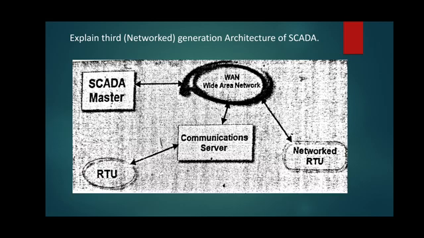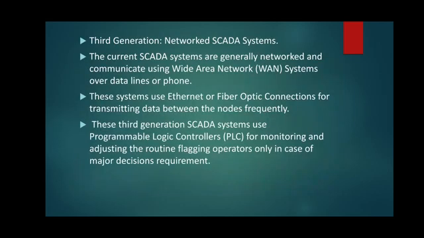Next question, which is asked again for 5 marks, combined it will be for 10 marks. So that is about the third generation architecture of SCADA. Explain the third, also called the network generation architecture of SCADA. So we have to draw the diagram. Here we can see that WAN, wide area network, is used, communication server is there, RTUs are there, network RTU is there, SCADA master is there. So the improvement in the second generation is done for the third generation. So the third generation network SCADA system we are showing in this figure.